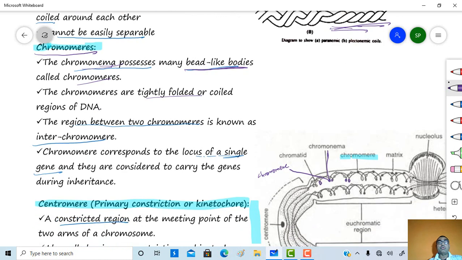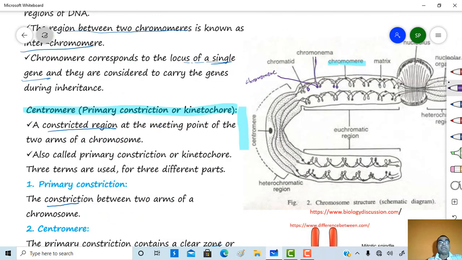Okay, the region between two chromomeres is known as an interchromomere. This is the interchromomere. So this is a chromomere, this one is a chromomere, this is again a chromomere. These are actually the beaded structures, and the region in between two chromomeres is called an interchromomere. So chromomere corresponds to the locus of a single gene, and they are considered to carry the genes during inheritance.